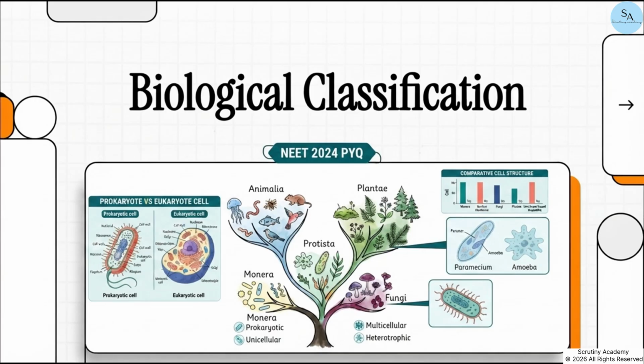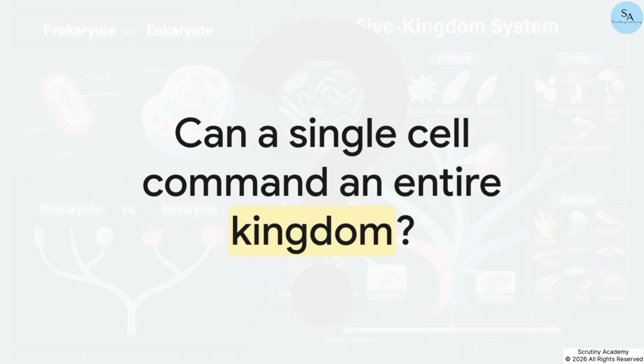Let's dive right in. So, did you know that in all the vast, messy complexity of life on Earth, there's a tiny, single-celled organism that holds enough unique traits to command a kingdom entirely of its own? Seriously, it doesn't quite fit with plants, it isn't an animal, and it's absolutely not a fungus. This beautiful biological messy middle is exactly why a structured classification system had to be invented in the first place.